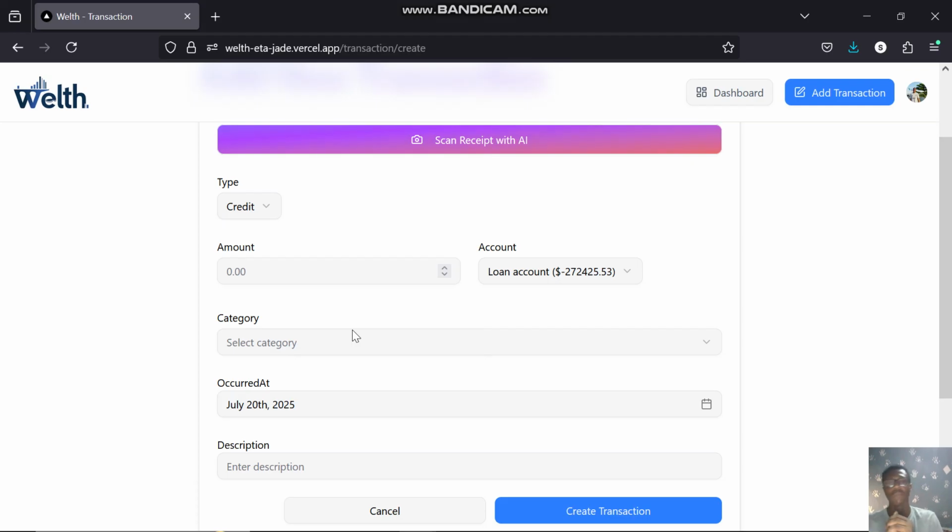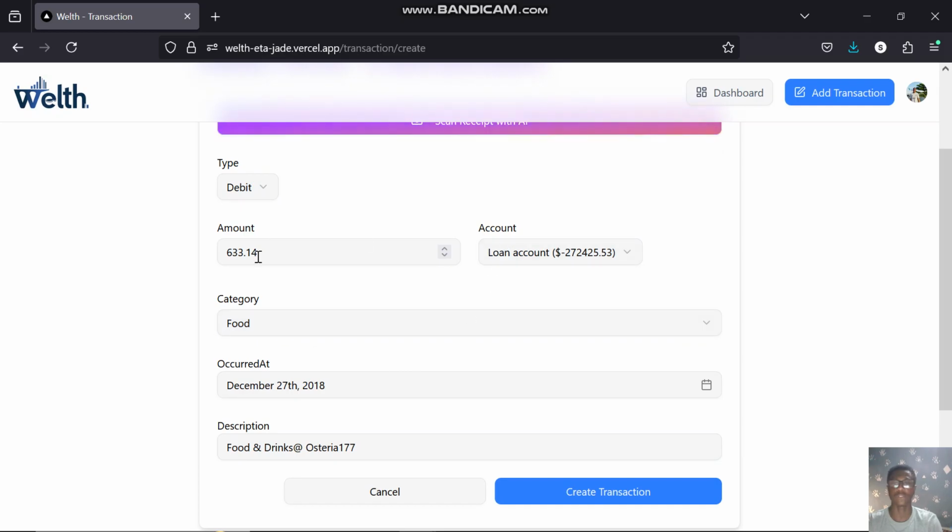What happens in the background is that I extract the text from the receipt the user sends. Then I pass this text to the AI, and the AI analyzes it, goes through it, figures out what values are meant for each particular input, and fills it.